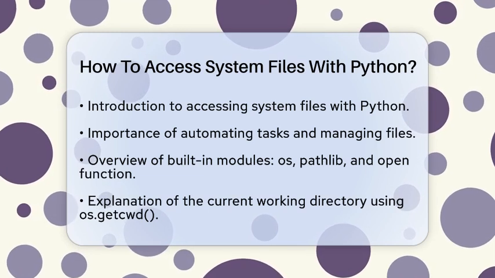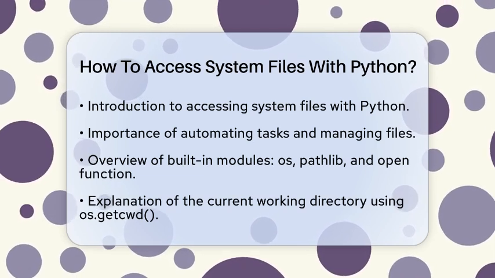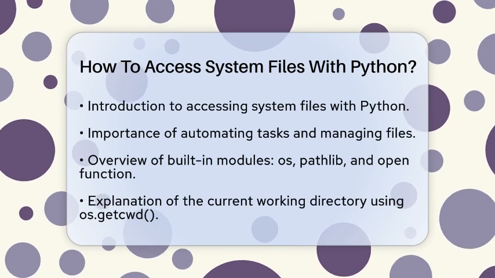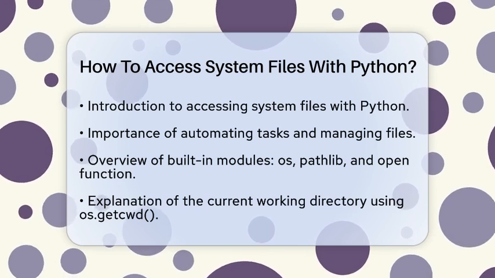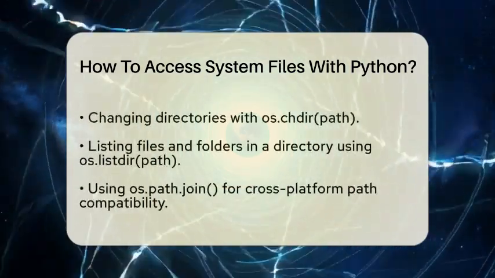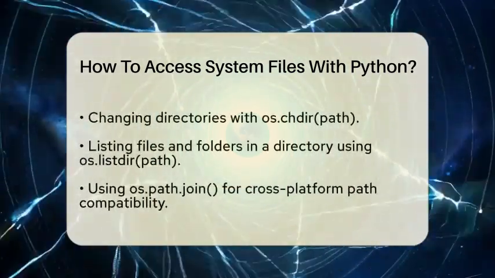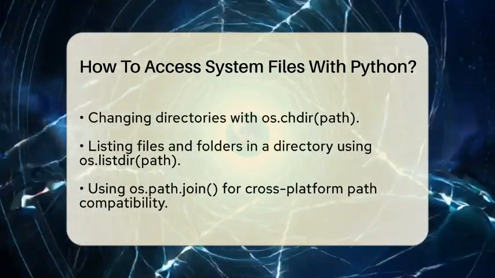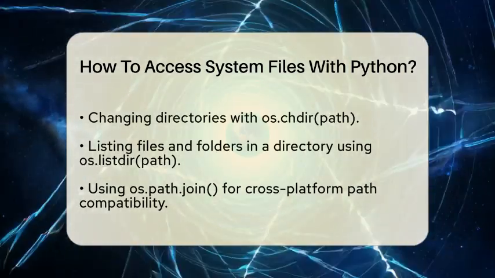First, it is important to know about the current working directory, which is the folder where your Python script is running. You can find this out by using the command os.getcwd. If you need to change to a different directory, you can do so with os.chdir(path), where path is the directory you want to switch to.